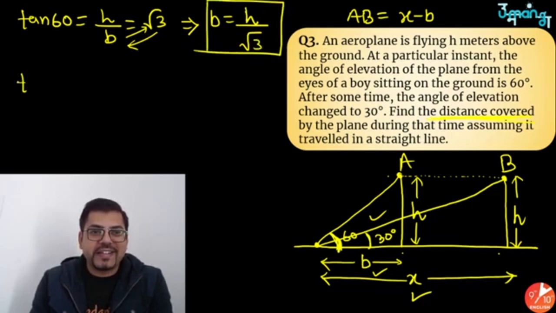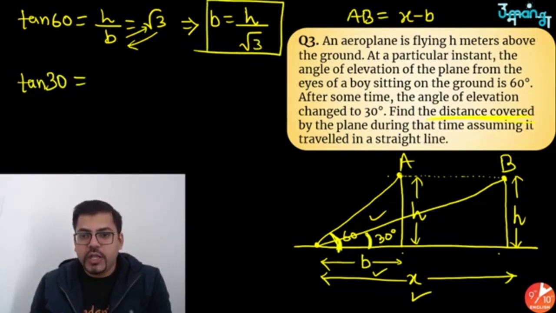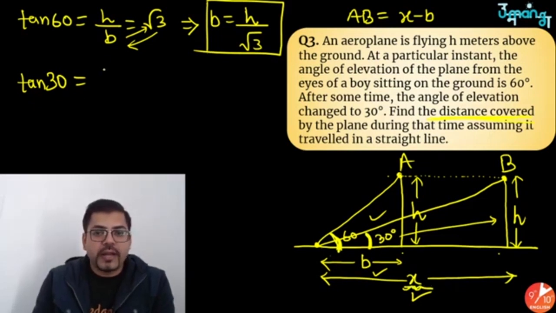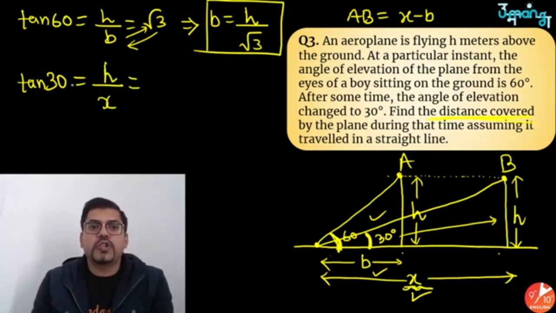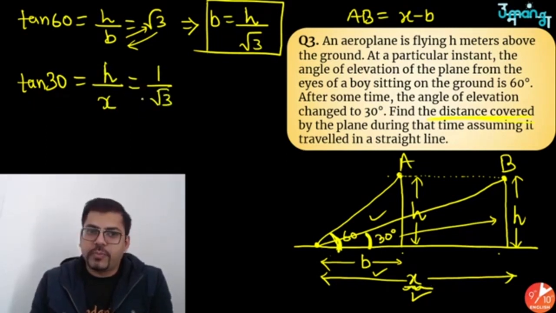Okay, next, tan 30. You all know this is 30 degrees. For this, the perpendicular height will be again h, but this time the base will become this x. So I am writing perpendicular upon base, the base is this time x, equals tan 30, which is nothing but 1 upon root 3.